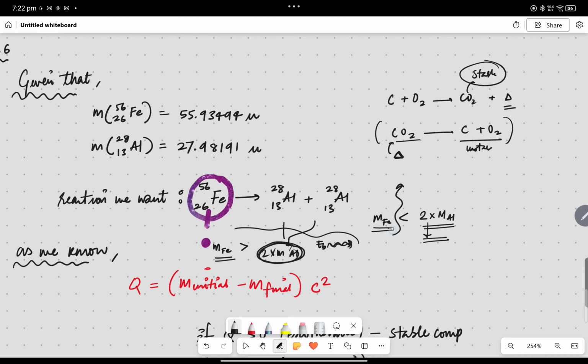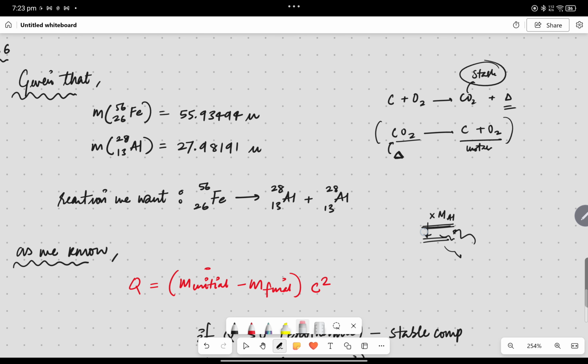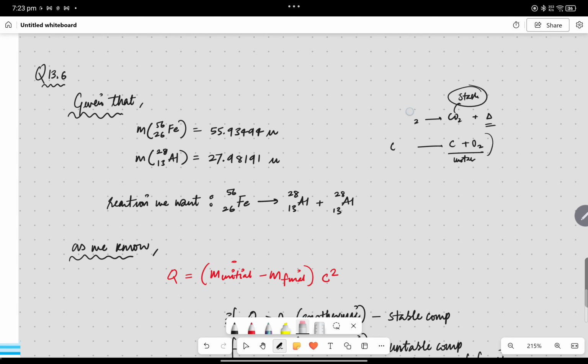If the mass of Fe is going to be less than the mass of these two constituent nuclei, that means that binding energy is needed, not released, right? So we are going to get an unstable compound here, unstable nuclei here, right? So I hope you have understood this. Now let's solve the question we have.